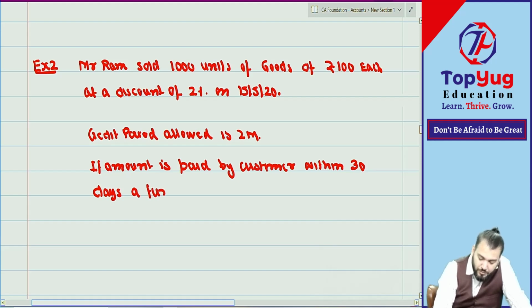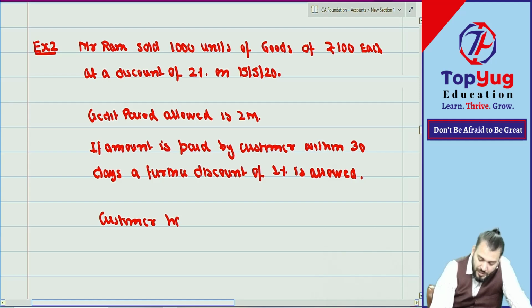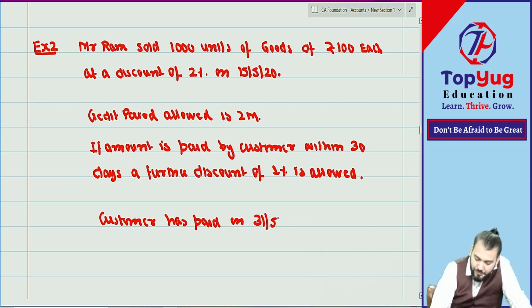A further discount of 1% is allowed. Customer has paid on 31st May 2020.